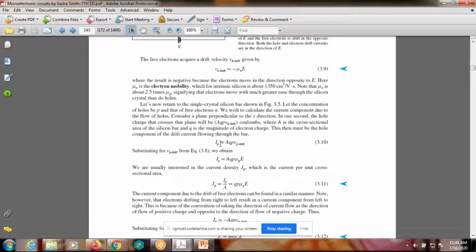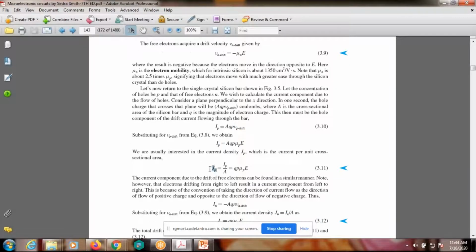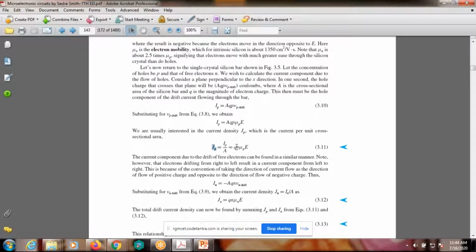Okay, we derived the hole current due to volts: I_p is equal to cross-sectional area into charge into number of carriers into velocity. Then drift velocity is equal to mu_p into V, and I_p is converted into J_p, the current density. Finally, for the whole, J_p is equal to Q into P into mu_p into V. Same as the previous textbook only.